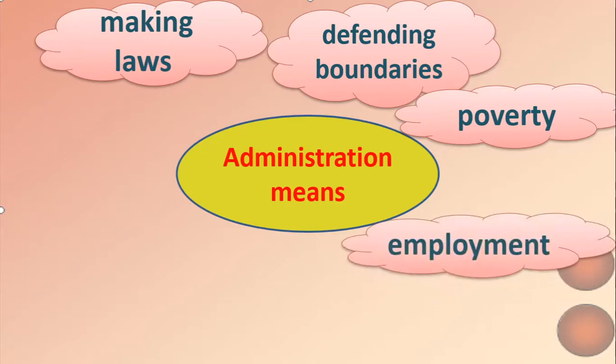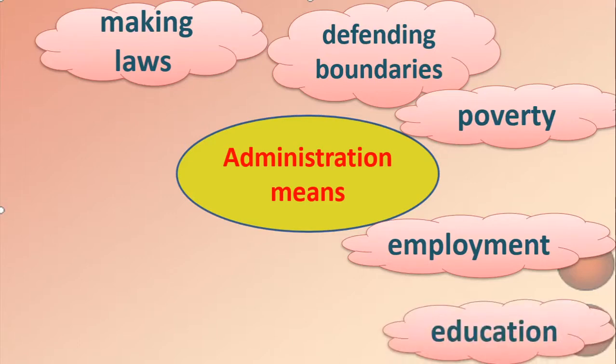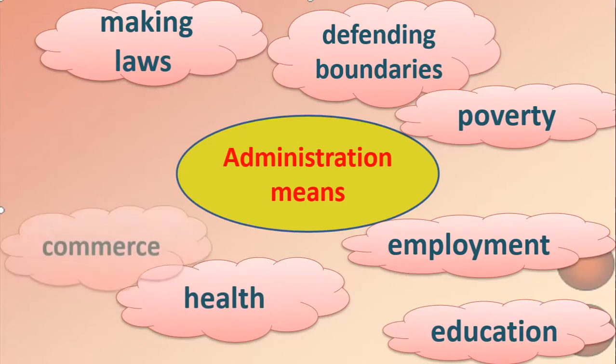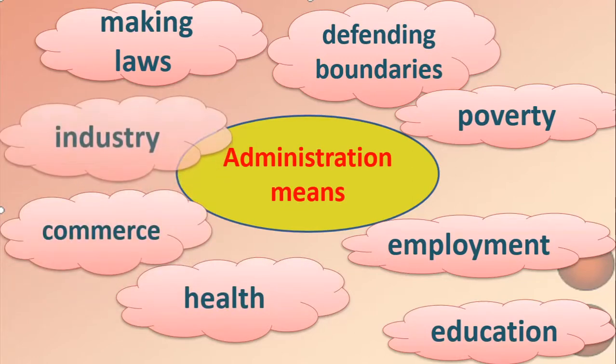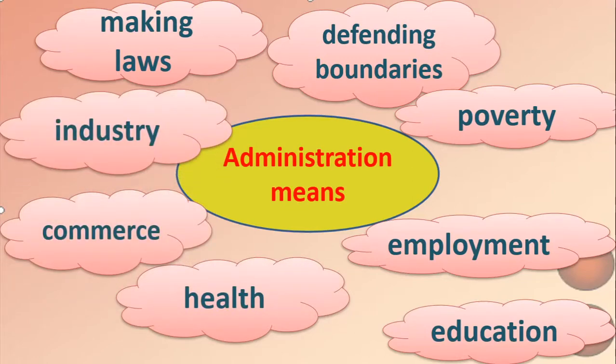Administration also means providing employment for the people, giving people in this country jobs, education, proper health services, and also developing the commerce and industry in our country. So a government has got so many duties to do, isn't it?